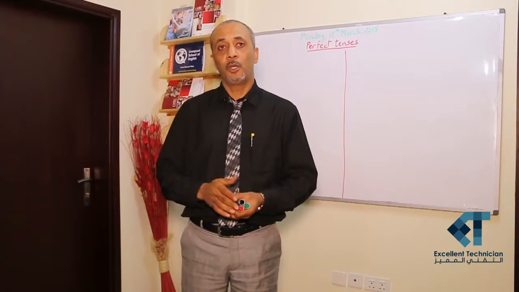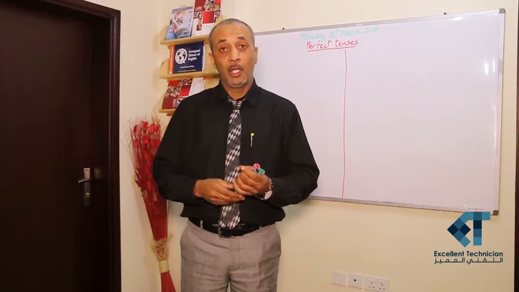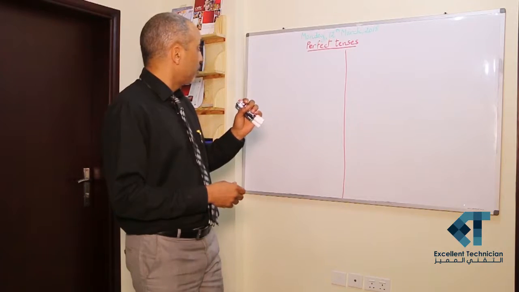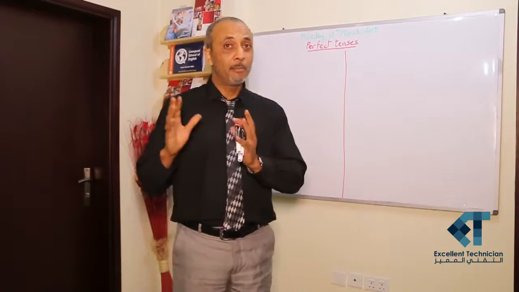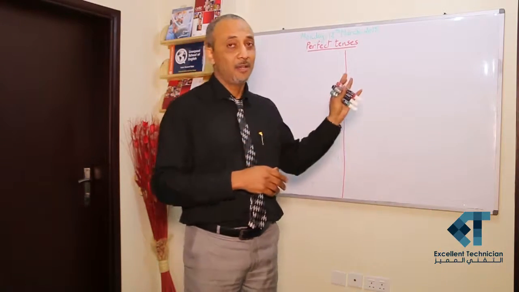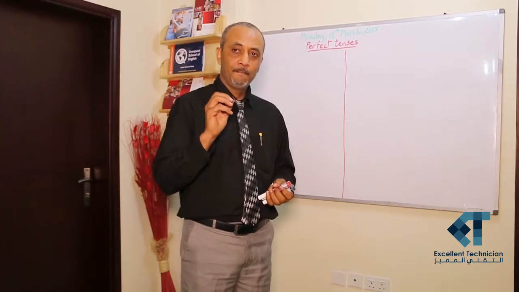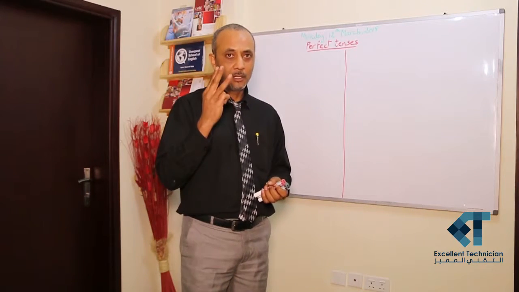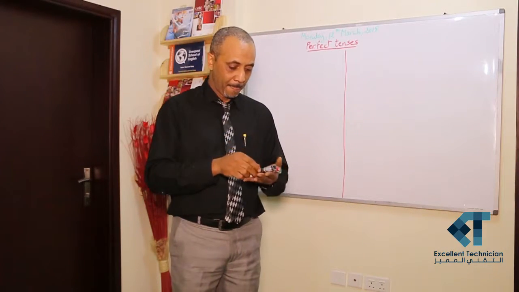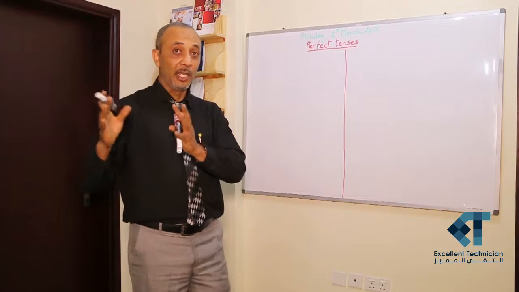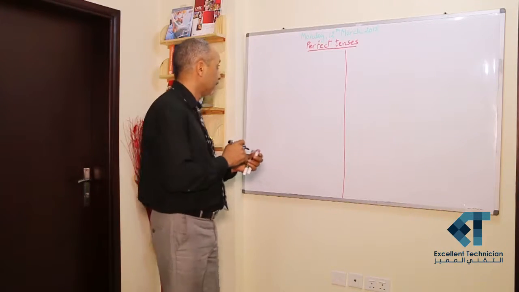Today we are going to continue with tenses. Perfect tenses. We have seen simple tenses, we have seen continuous tenses, now we are coming to perfect tenses. Actually we have three tenses that are perfect. Let's start from the beginning, from the past.